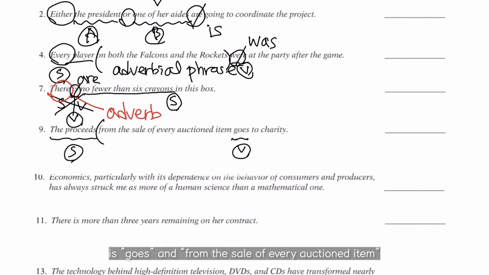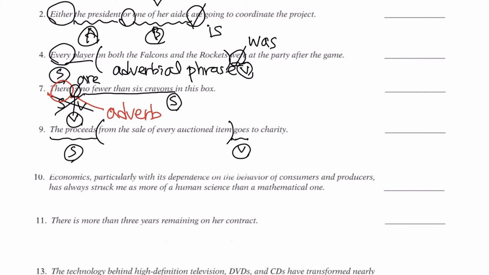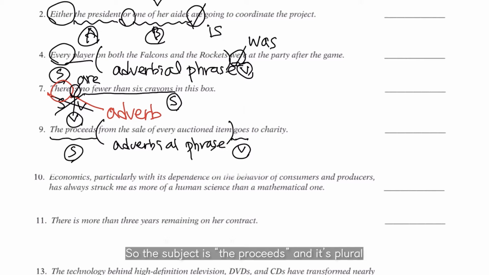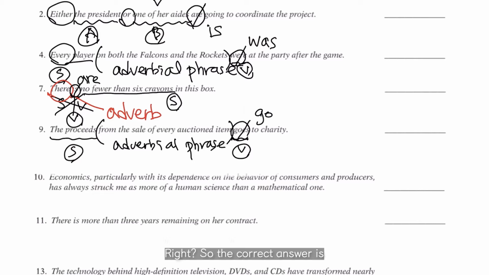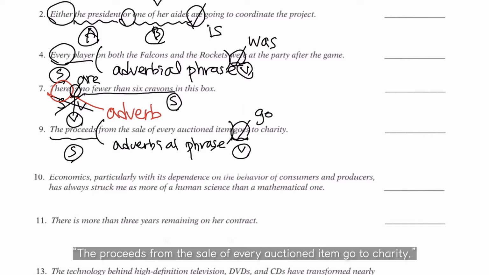And from the sale of every auctioned item is also an adverbial phrase. So the subject is the proceeds and it's plural, and goes is singular. So we should change goes into go. So the correct answer is the proceeds from the sale of every auctioned item go to charity.